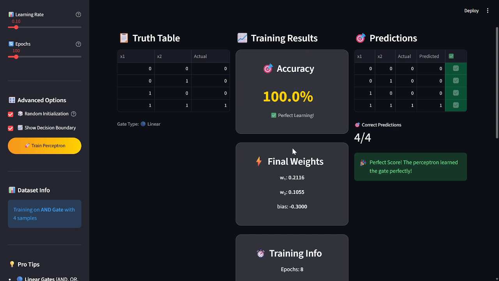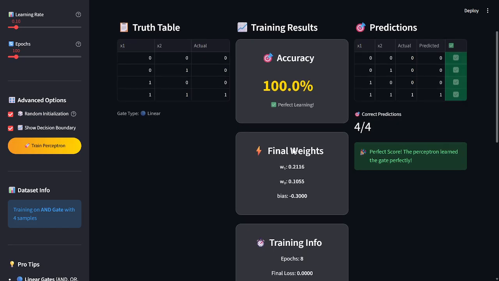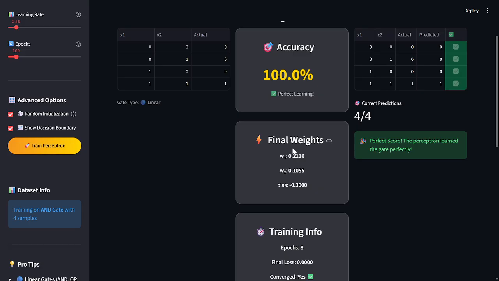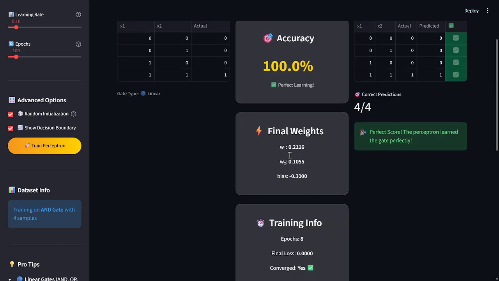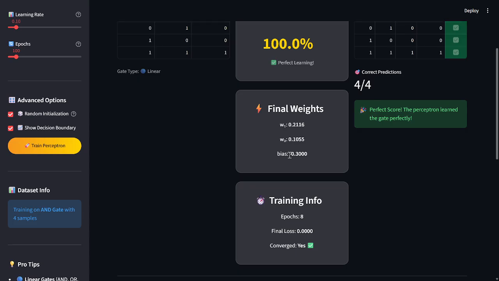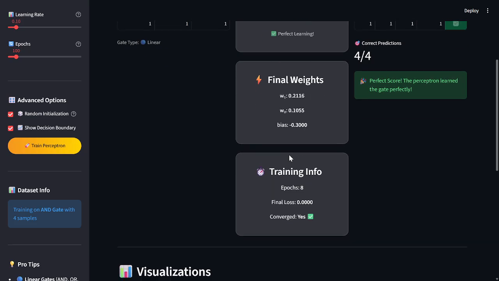Final weights. Next, the project displays the final weights. During training, the weights are continuously updated. At the end, the project shows the final values of weight 1, weight 2, and bias. These represent everything the perceptron has learned from the dataset. Bias is another important parameter. Without bias, the decision boundary would always pass through the origin. Bias allows the perceptron to shift the decision boundary.